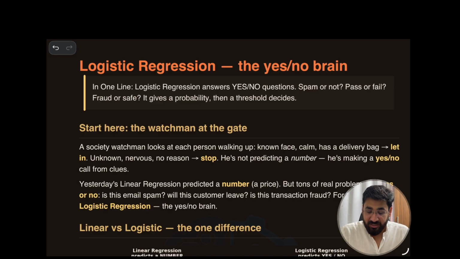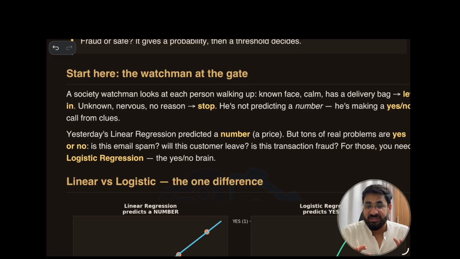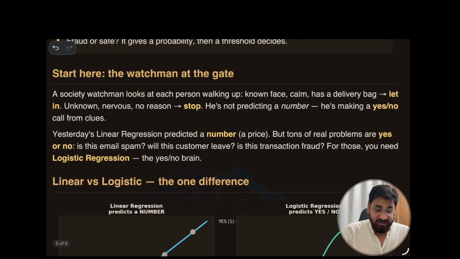And in real life, what is yes or no? Is this email a spam? Is a certain situation pass or fail? Is it a fraud or not? Yes or no. Okay, now come to the real life analogy, and that is the story. This is how we connect with situations in real life. The example is a security guard, a watchman.